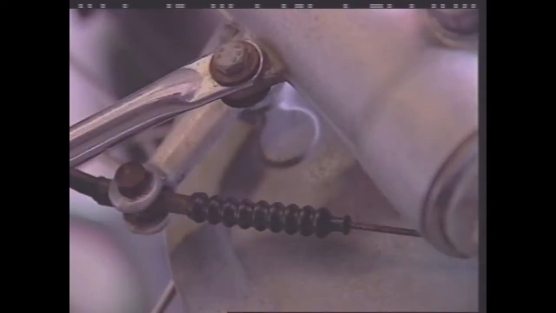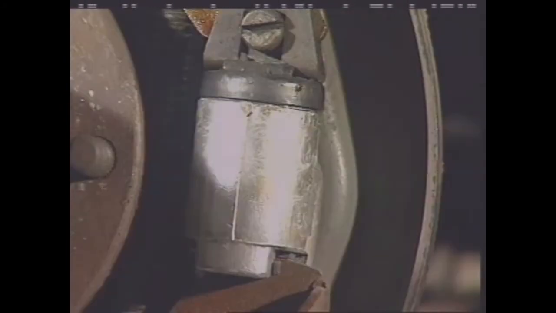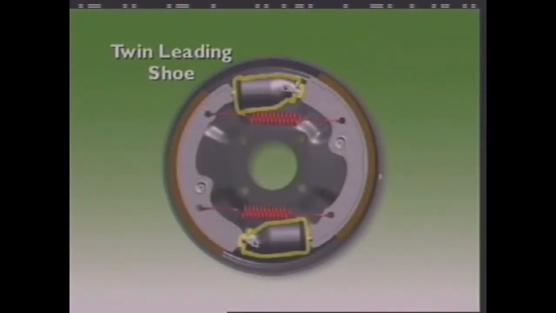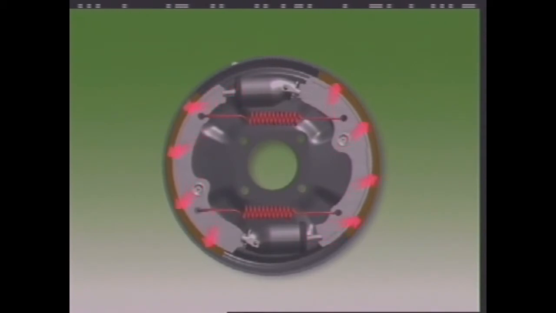The actuator can be mechanical. However, a hydraulic actuator is popular on light vehicles. The hydraulic actuator is called the wheel cylinder. This arrangement has two wheel cylinders with one piston in each cylinder. When the brakes are applied, hydraulic pressure forces each piston to move outwards, pushing on one end of the brake shoe. The direction of rotation of the drum produces a wedging action on both brake shoes, so they are both called leading shoes.